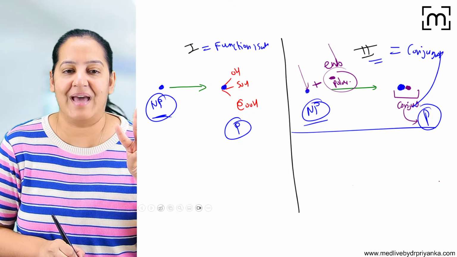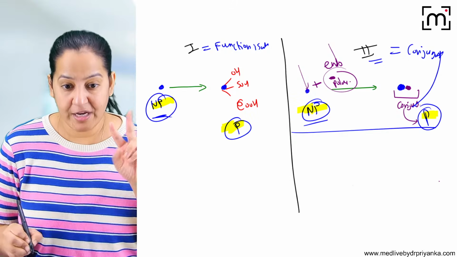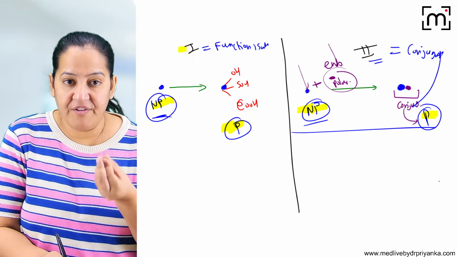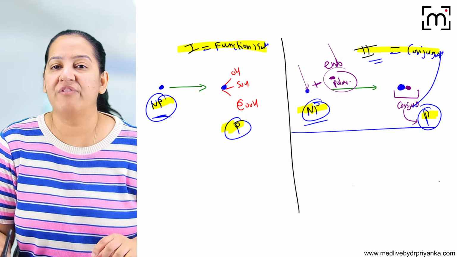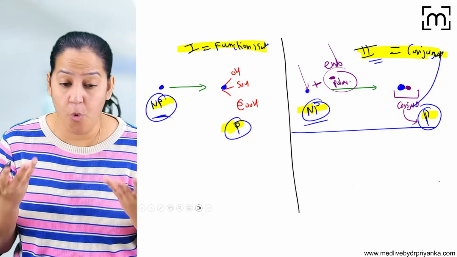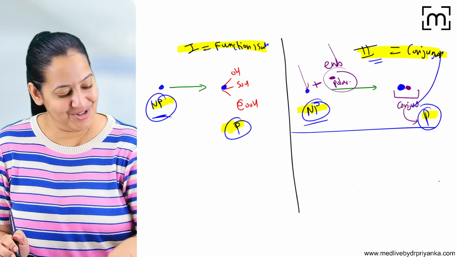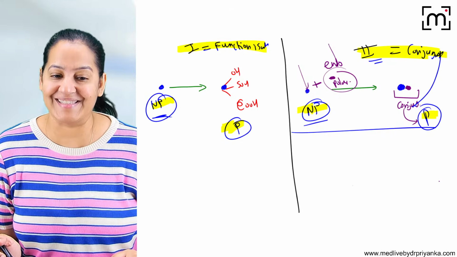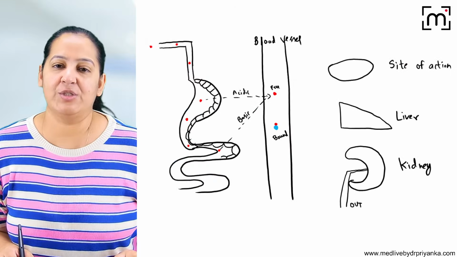So we have two mechanisms by which we can convert a non-polar drug to a polar drug. In phase 1, we expose the functional group, that is functionalization. And in phase 2, we do the conjugation. Conjugation with whom? With an endogenous polar compound. That is phase 2. That is phase 1 and phase 2. I hope you all got it.